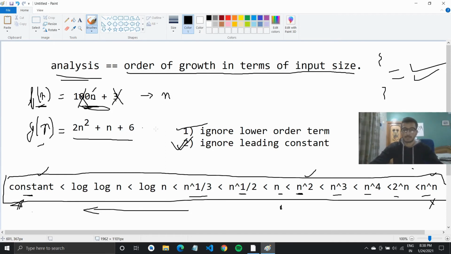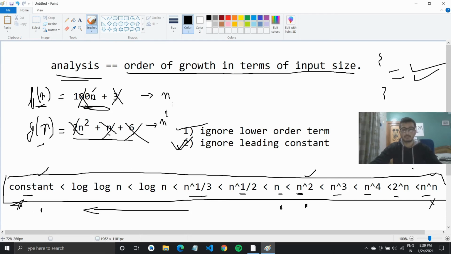All right, now let's see the second example also. I have n square, I have n, and I have 6. So n square is up in the list, then I have n, and then I have a constant 6. So I will keep the n square, but I would ignore these lower order terms, so they both would go out. Then I would ignore this leading constant. So this complexity would be n square.